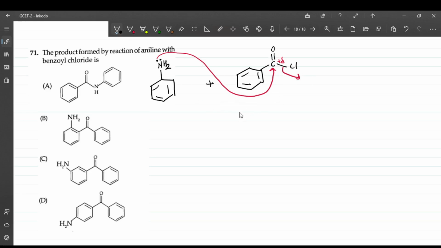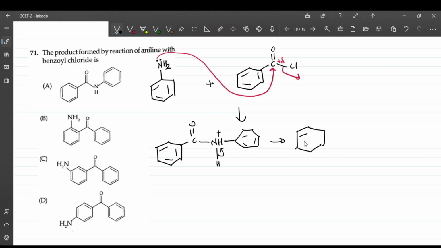In this process, the compound we get has C double bond O, NH with hydrogen, and a positive charge. This loses the hydrogen to give stability. The final product formed is C double bond O NH attached to the benzene rings. So the answer is option A. Very simple.